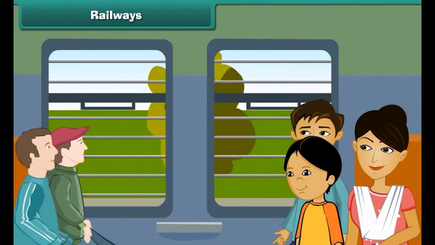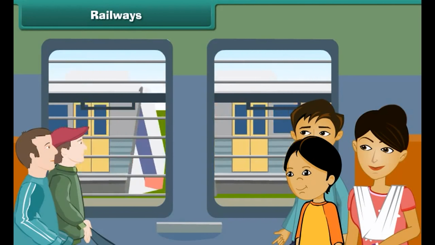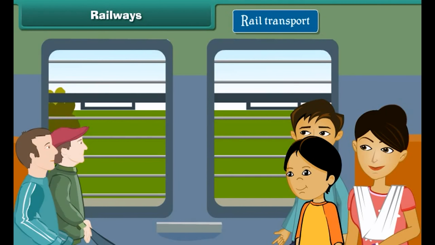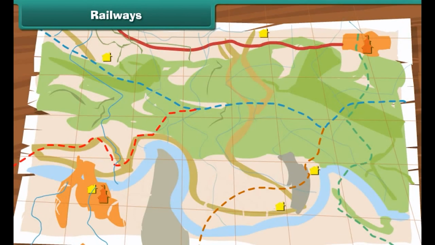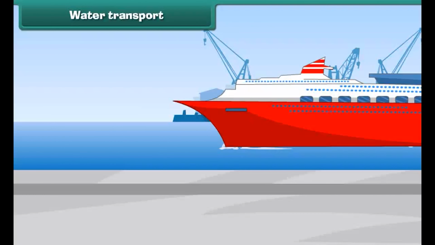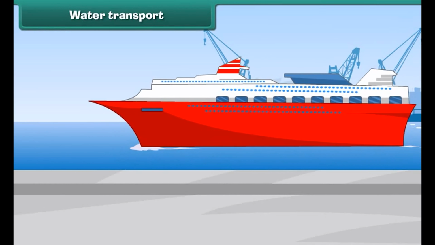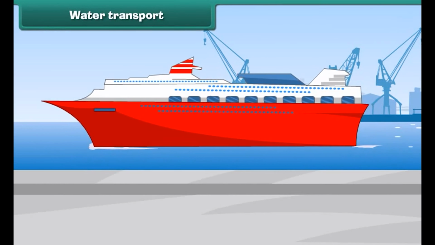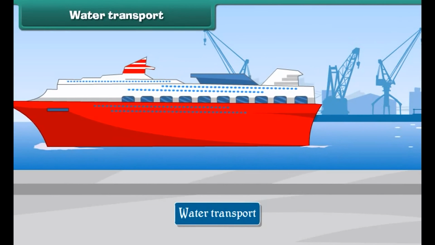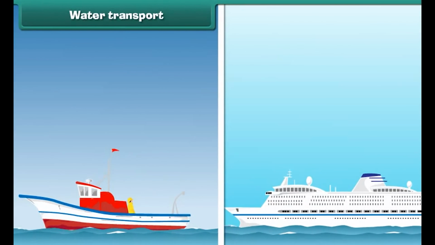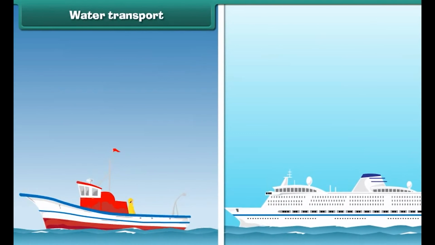Railways. Transportation of goods and passengers on rail lines through trains is known as rail transport. The ways or paths on which trains move are called the railways. Water transport. The movement of goods and passengers on water is called water transport. Goods and passengers are carried from one place to another, both within and outside the country, by means of boats and ships.